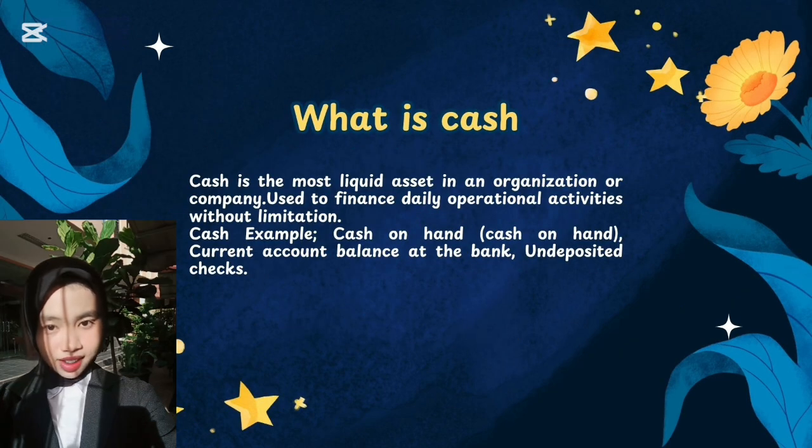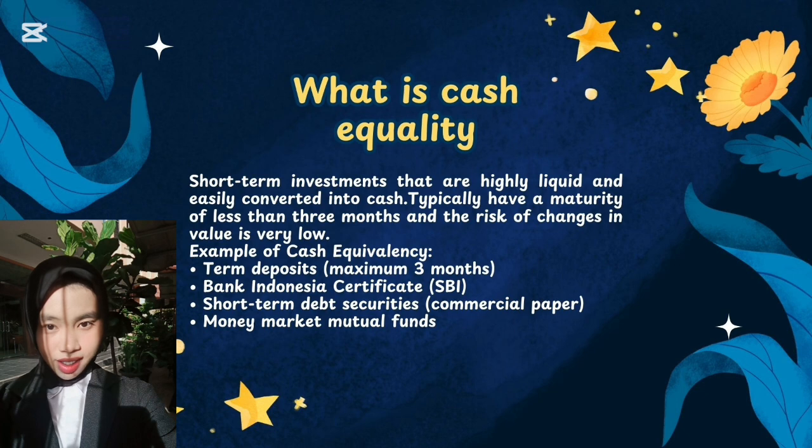First, cash is the most liquid asset in a company. This means that cash can be used directly for various operational needs without any restrictions. For example, cash owned by the company, or cash on hand. The balance in the company's checking account at the bank. Checks received but not yet deposited at the bank. With cash, companies can easily pay bills, employee salaries and other costs quickly.